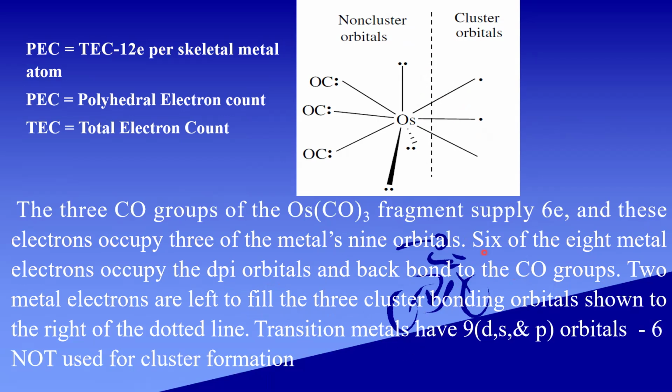A transition metal has 9 orbitals. Out of that, 6 are not used for cluster formation.